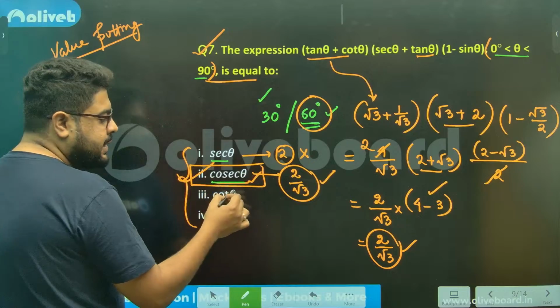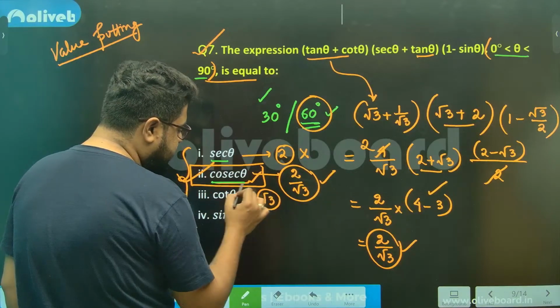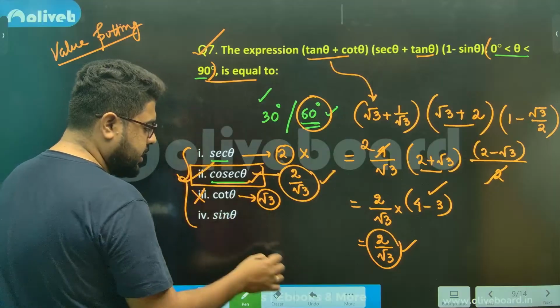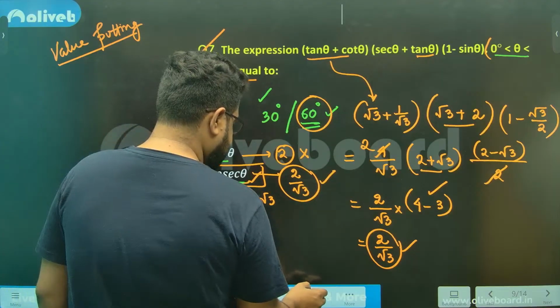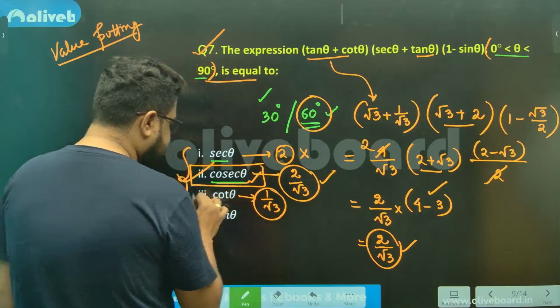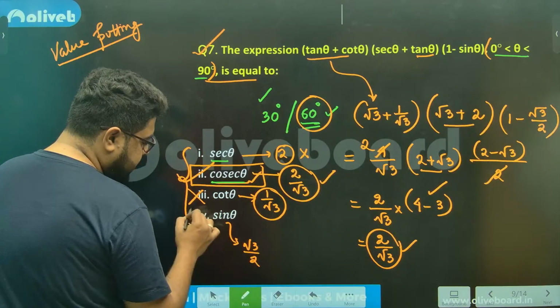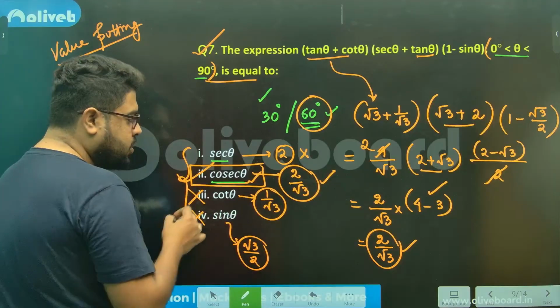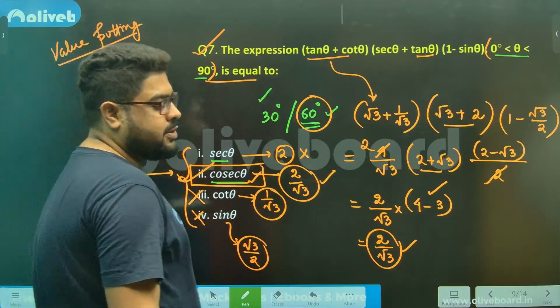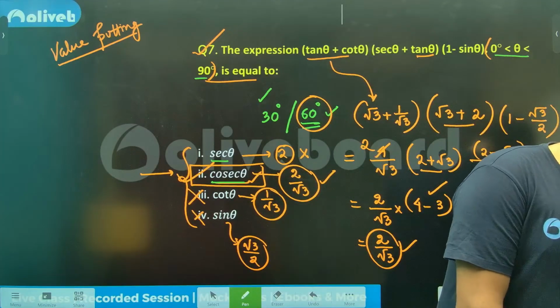Now you can check. Sir, cot 60 was 1 by root 3. Sir, this will be only root 3. Not the answer. Sorry, 1 second. Cot 60 is 1 by root 3. Sir, again, this is not the answer. Sin 60 is root 3 by 2. Again, that is not the answer. So only option 2 is the possible answer.